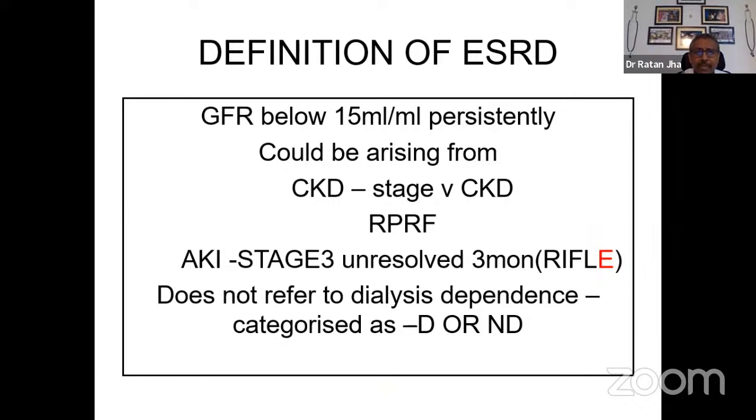This stage is defined as GFR persistently below 15 ml per minute, and this ESRD could arise from a slowly progressing disease, that is progressive CKD, or from rapidly progressive renal failure where the person develops kidney failure requiring dialysis over 3 months' time when the kidney size may even be normal. And occasionally it can be seen when a patient has developed a serious acute kidney injury which required dialysis, but it never got resolved and it continued beyond 3 months to be classified as CKD.